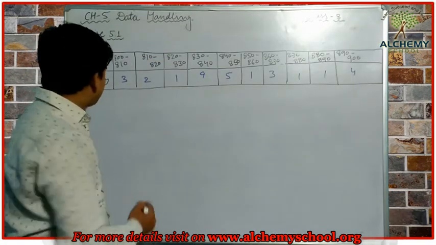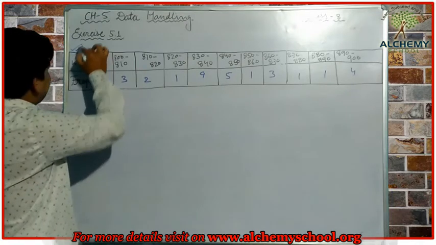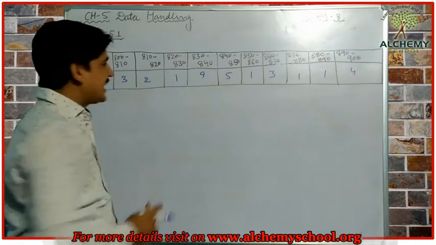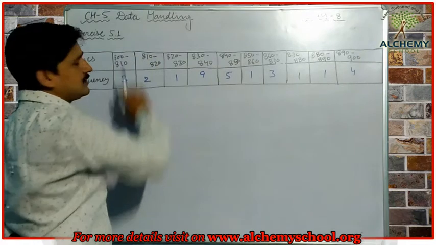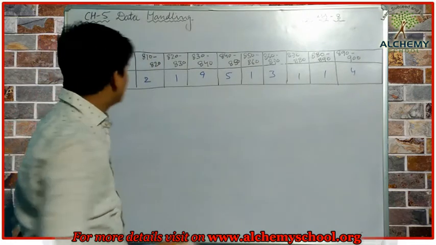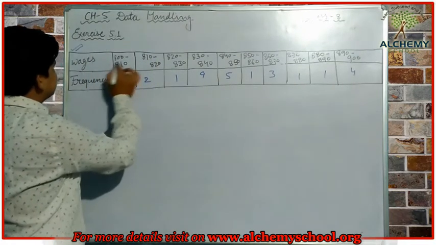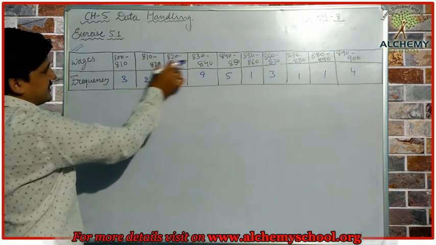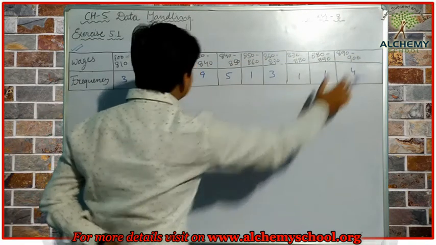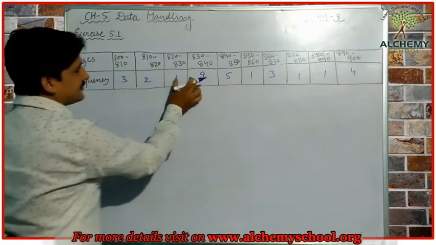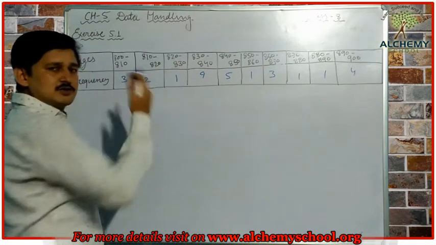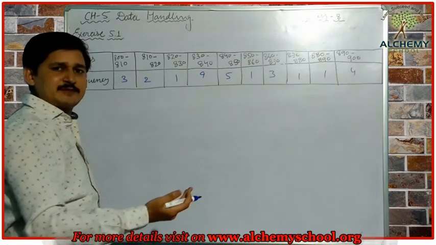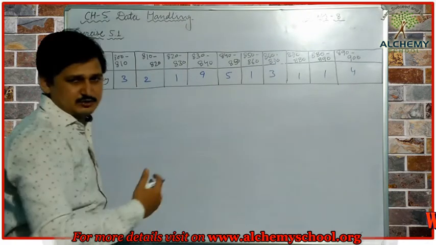Okay students, now you can see I have made this table with the help of that frequency table, and on the basis of this table we are going to make the histogram. You can see here we have the class intervals 800 to 810, 810 to 820. These are all the class intervals, and these are the frequencies we have. So easily we can represent the given information with the help of a histogram.